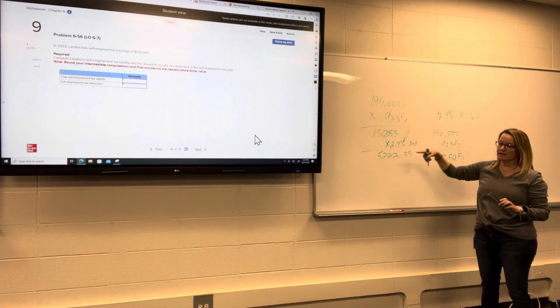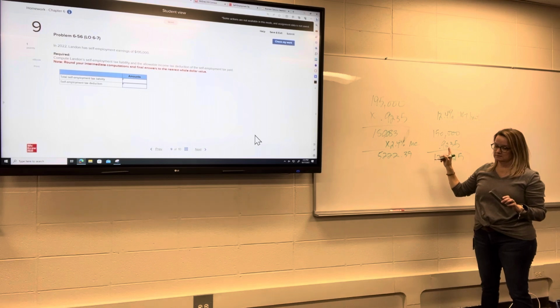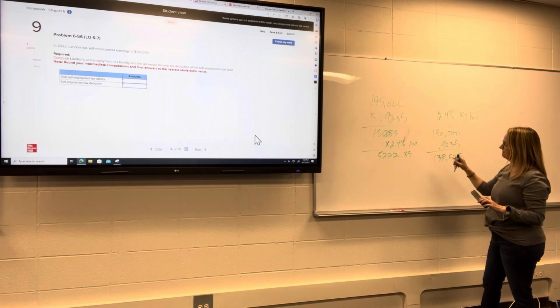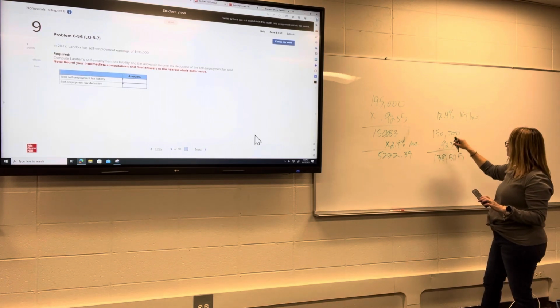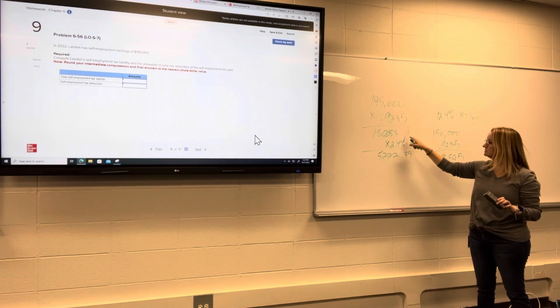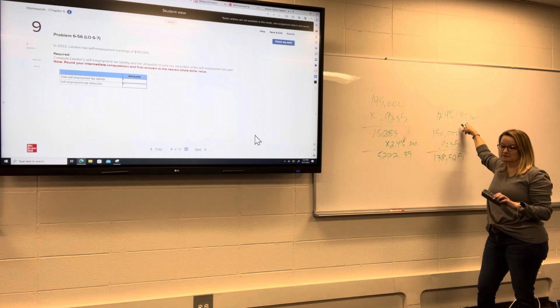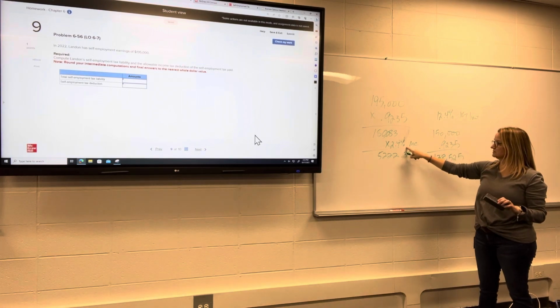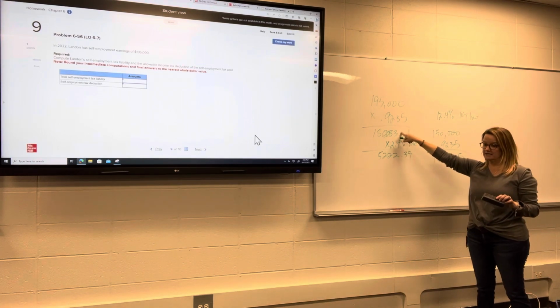But the 2.9%, there's no limit. So 180 is over 147. Yes, so for Social Security tax, we're going to use the 147. But for Medicare tax, we're going to use the full 180.